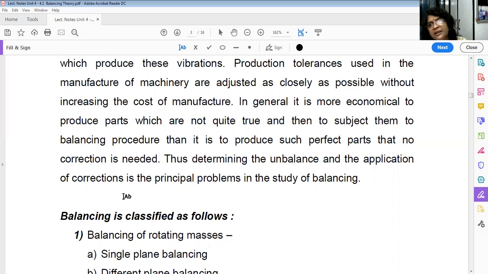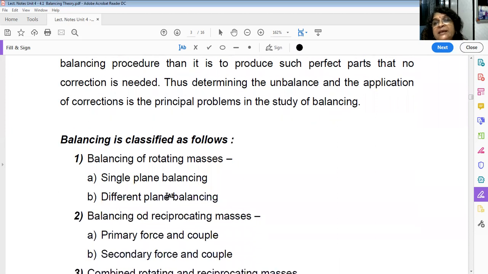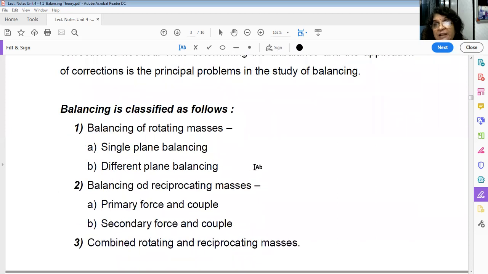Whatever is the theory required to solve those problems, that much theory only is there. Now balancing is classified as follows. There are basically only two types of unbalance: rotary unbalance and reciprocating unbalance. That means balancing of rotating masses and balancing of reciprocating masses. And when you combine these two, rotary and reciprocating masses, that will become the third category, that is combined rotating and reciprocating masses.